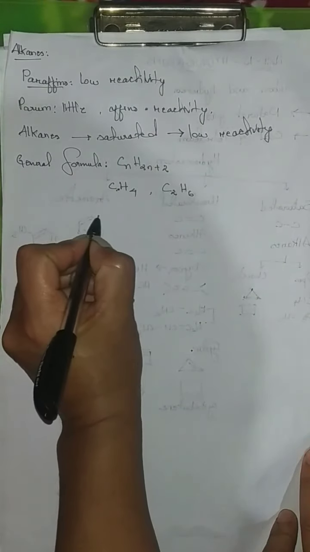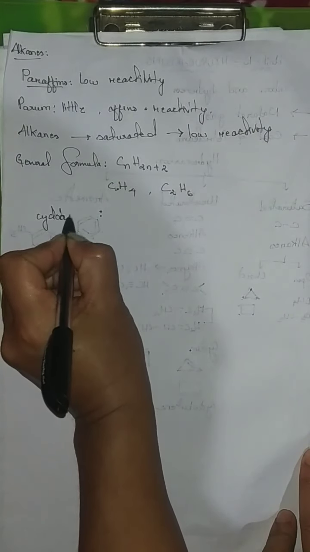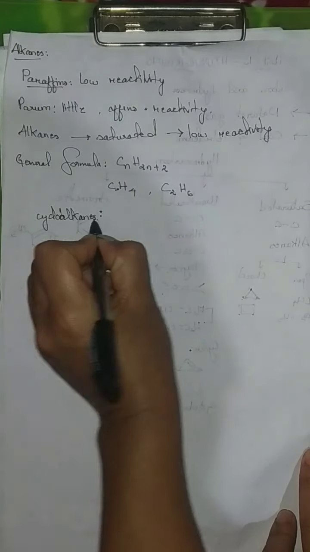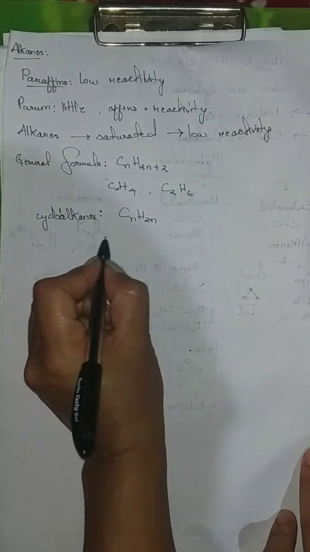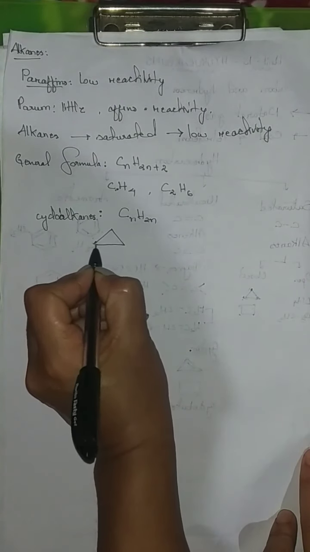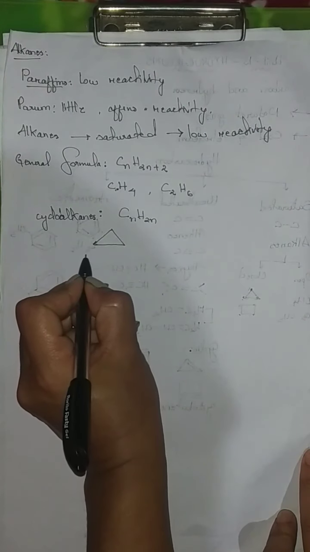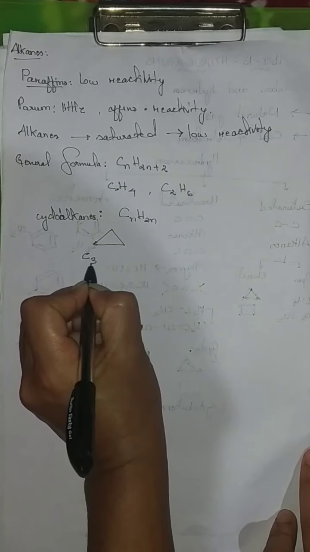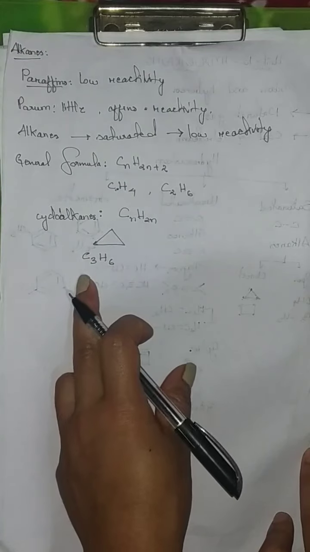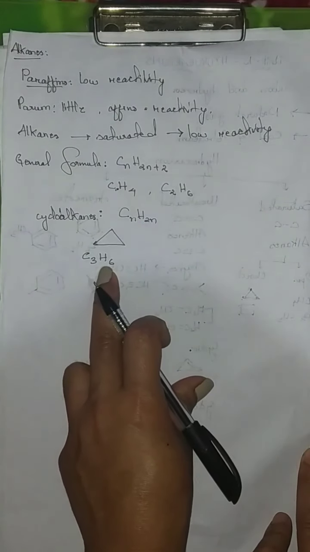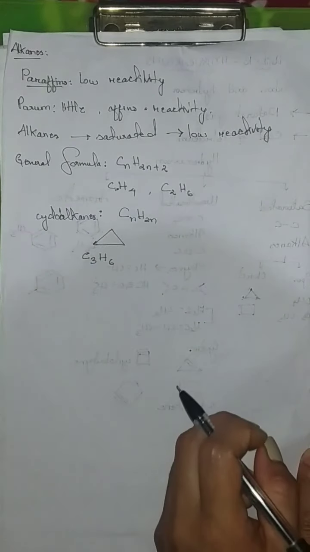Now, for cycloalkanes, the general formula is CnH2n, only twice of n. Therefore, the first one would be with 3 carbon atoms. H of 2 into 3 would be C3H6. So this is our first cycloalkane. With 3 carbon atoms, this is known as cyclopropane.